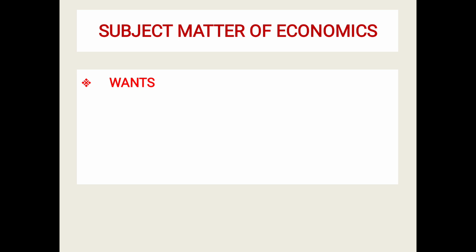Wants. What do you mean by wants? Every human being has wants. And what type of wants does he have? Unlimited wants. For example, he goes to buy a dress in a shop. Maybe it is his or her birthday. He buys the dress, and when he comes out and sees another shop, another type of dress attracts him. So, he will demand that particular product.